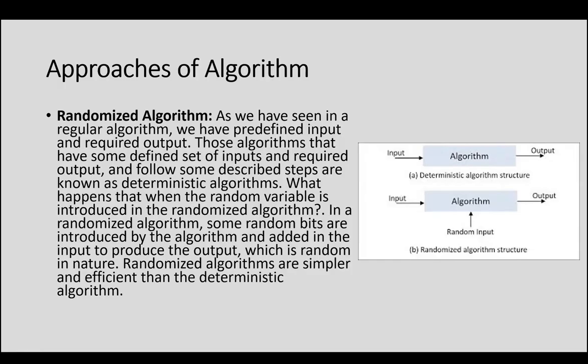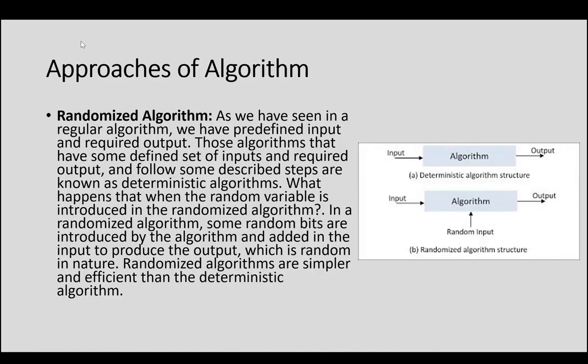In a randomized algorithm, some random bits are introduced by the algorithm.